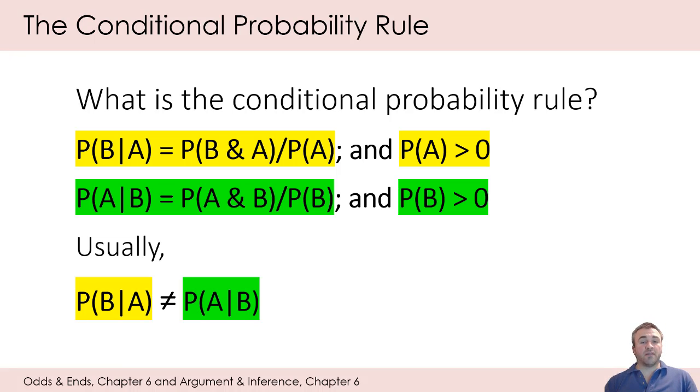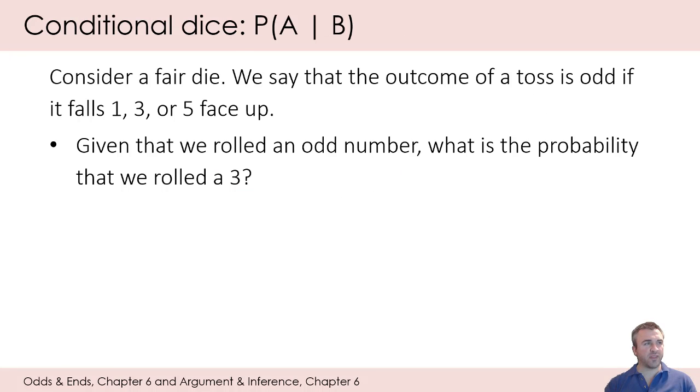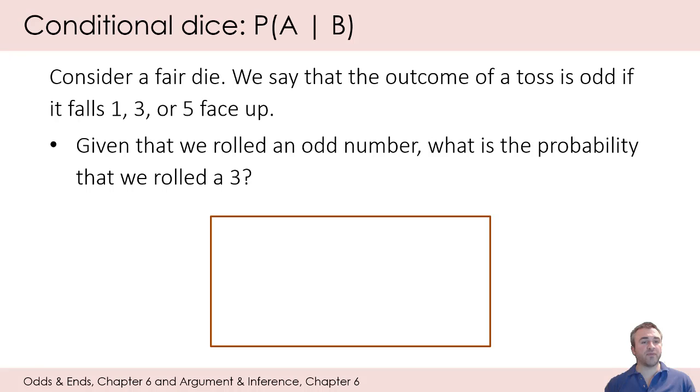Okay, now let's put this conditional probability formula to use to get just a basic idea for now of how to use it before we get into solving more complex problems with the rule. So here's our first problem. Consider a fair die. We say that the outcome of a toss is odd if it falls 1, 3, or 5 face up. Those are the only odd numbers you can get by rolling a fair die. So here's our problem to solve for. Given that we rolled an odd number, what is the probability that we rolled a 3?